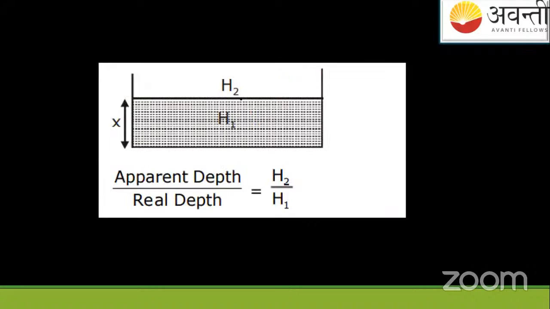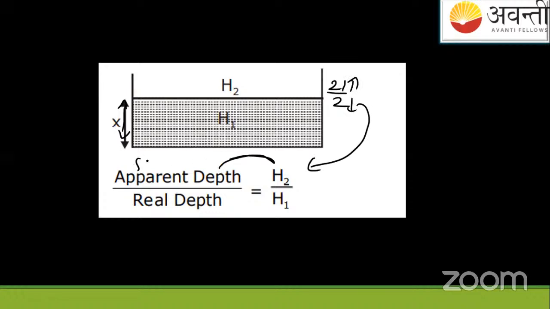So this is the picture for you. Let's suppose you fill it with X, such that it appears half filled, and this is the height of the container, that is 21. Half filled, it appears to us half filled, so I will write the fake height as 21/2. Fake height is this h2 corresponding to apparent depth.